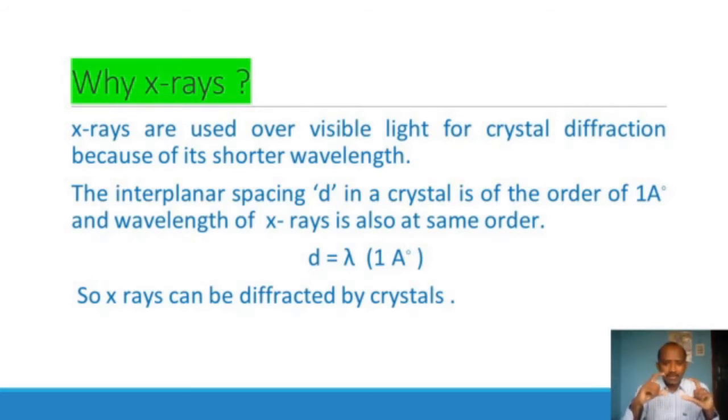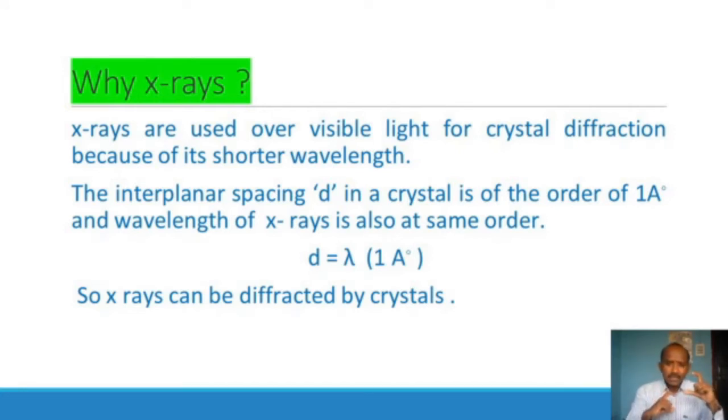The distance between any two consecutive lattice planes is called the interplanar spacing, that is d.